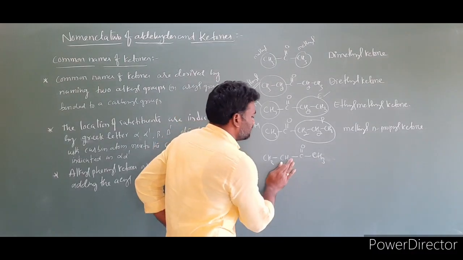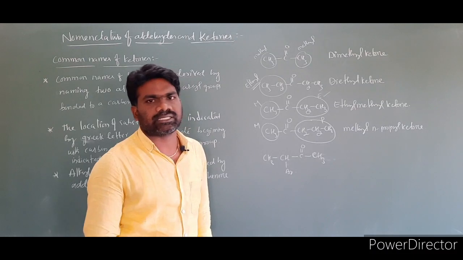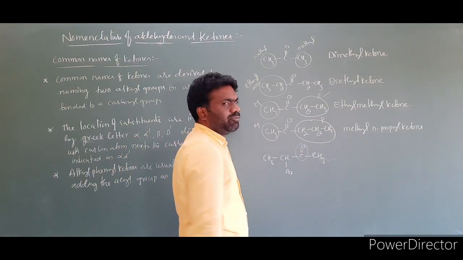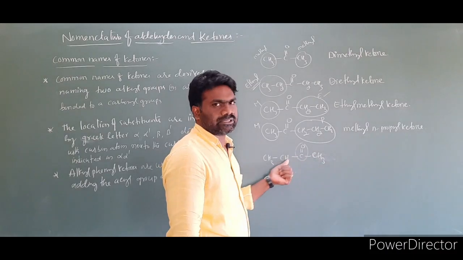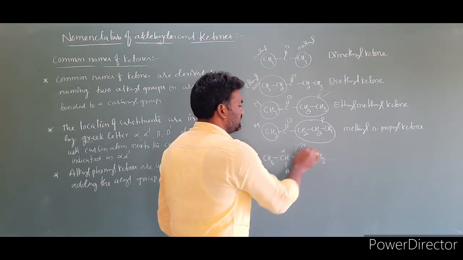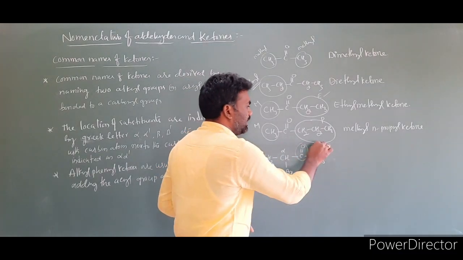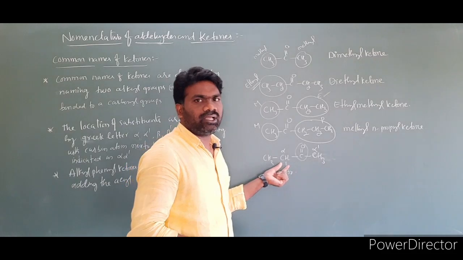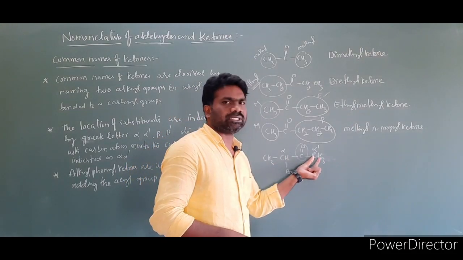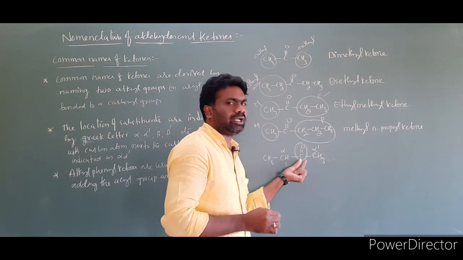And one more thing, I'm taking a substituent. Bromine is present at this carbon. This is the carbonyl functional group. Next to this carbonyl functional group are two carbons. These two carbons are called alpha. This is also alpha. To differentiate, we label it alpha dash. The first carbon is alpha and this carbon is alpha dash, next to the carbonyl group.